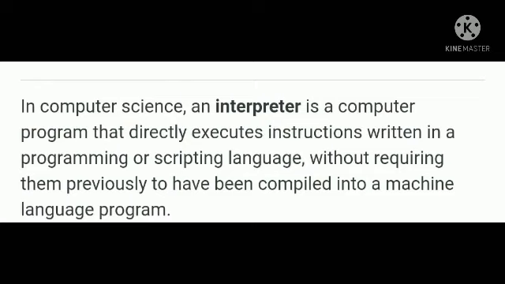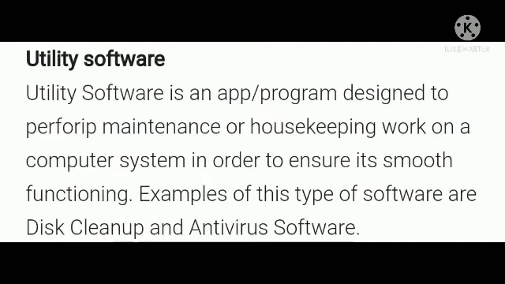Next is the utility software. Utility software is an application or program designed to perform the maintenance or housekeeping work on a computer system in order to ensure its smooth functioning. Examples of utility software are disk cleanup software and antivirus software. So the main purpose of utility software is to ensure the smooth functioning of a computer system. For that, these utility softwares are used. Some of the examples are disk cleanup and antivirus software.